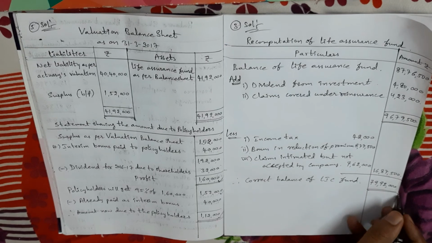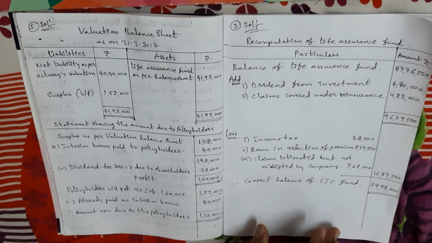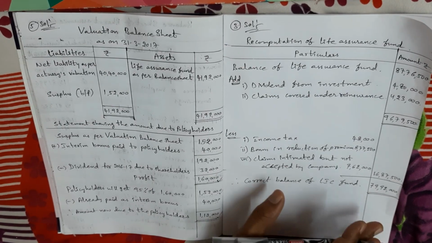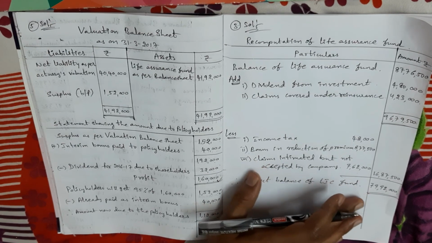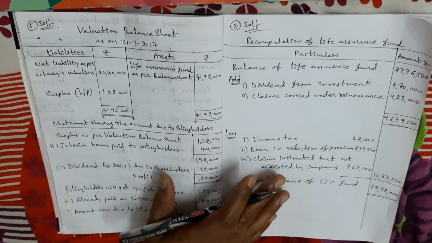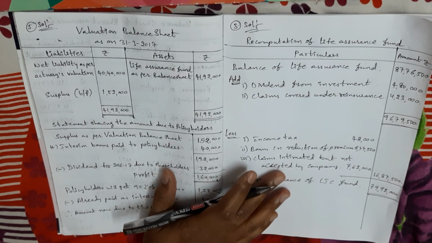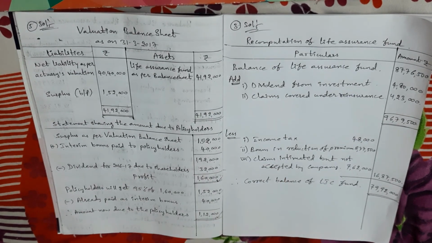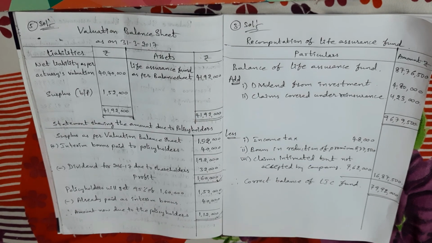So answer. To understand this problem, you have to learn the pro forma by heart, in banking companies accounts and in insurance companies accounts. So the pro formas are very important. Similar problems are given in your textbook, problem numbers 19 and 20. In short problems, problem numbers 19 and 20 should be practiced. Okay, thank you.